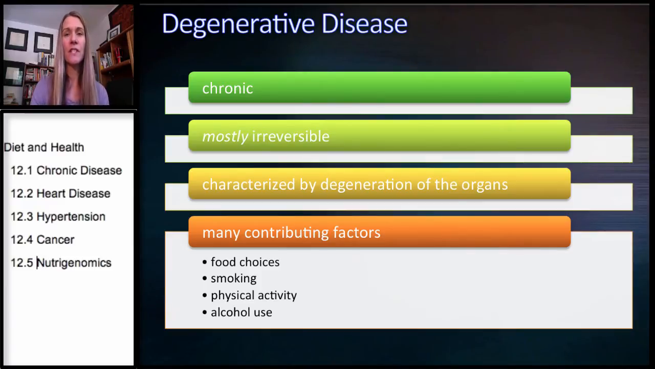When we think of a degenerative disease, this is a chronic disease, which means it takes a long time to develop. It's mostly irreversible, and I say mostly because there are some diseases now we're realizing that we can't just manage them, but some can actually be, essentially you could say, cured. But for the most part, it's taken a long time to develop, and most of those diseases are managed. And it's characterized by a degeneration of the organs involved. What that means is that the organs are somewhat destroyed, or parts of them break down. They're not functioning as well.